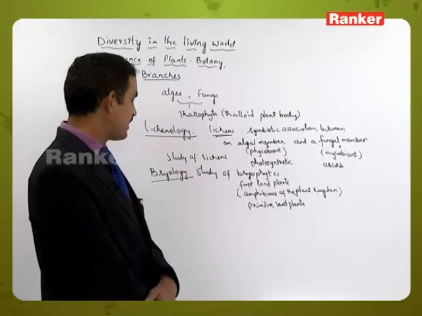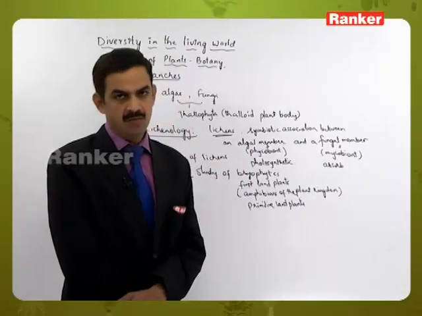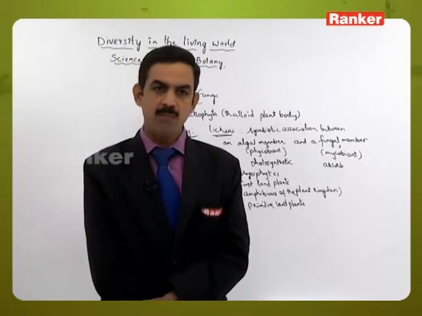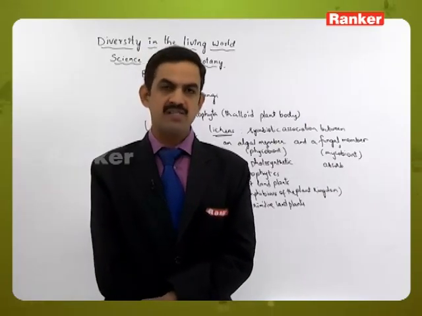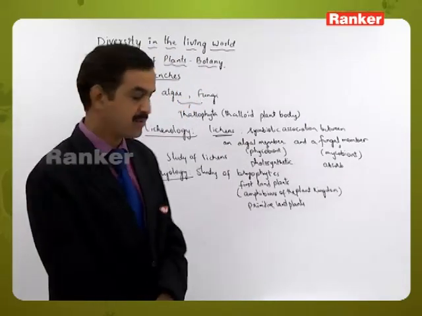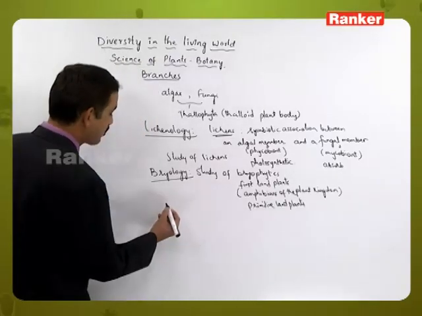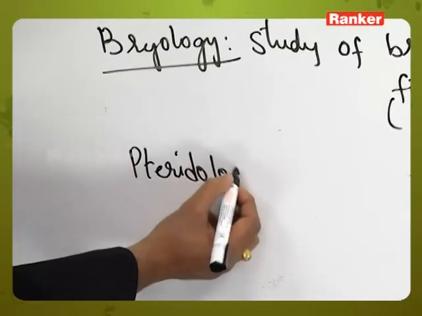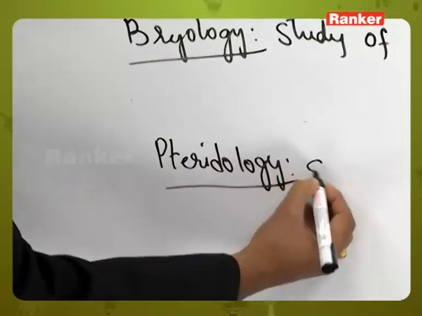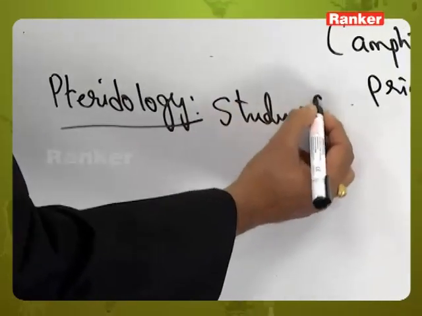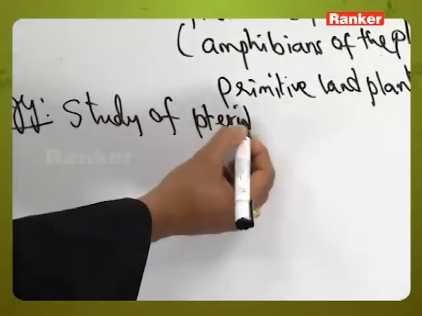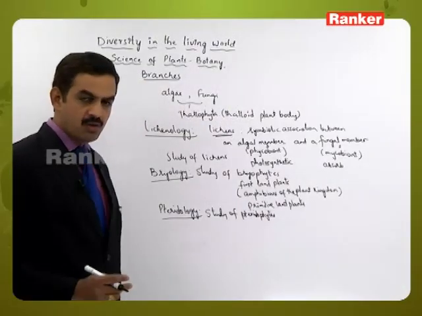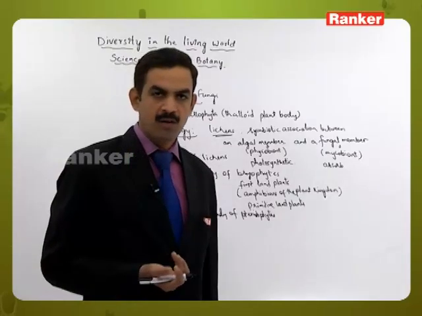So the study of these organisms is called bryology, and here some of the bryophytes have a thalloid plant body and some of them have differentiation of the plant body into root, stem and leaves. So this is about bryology. The next one is pteridology. Here pteridology includes the study of pteridophyta plants or pteridophytes.